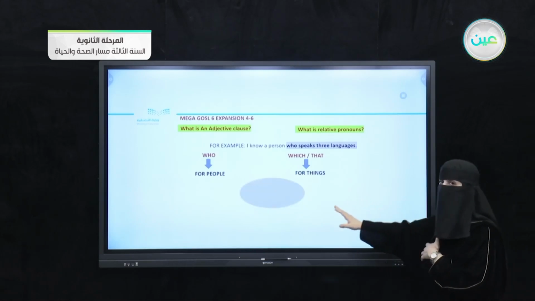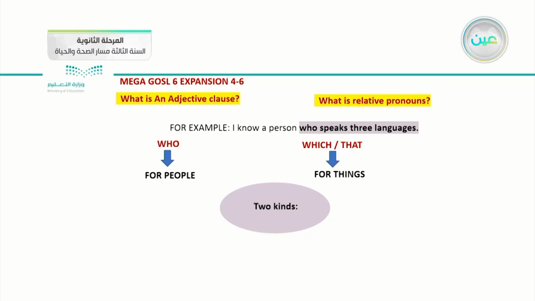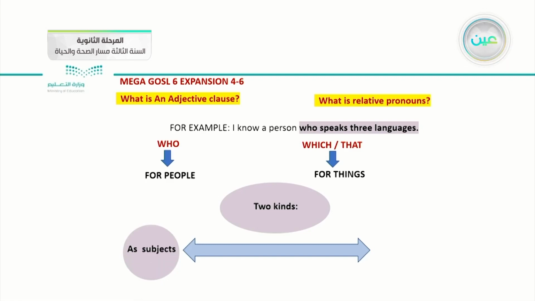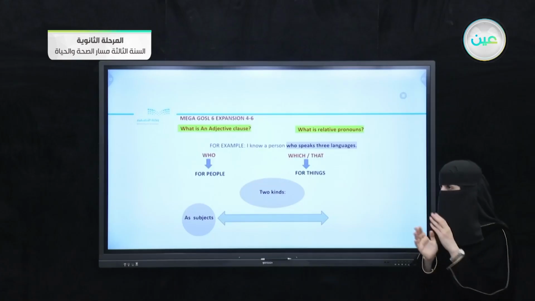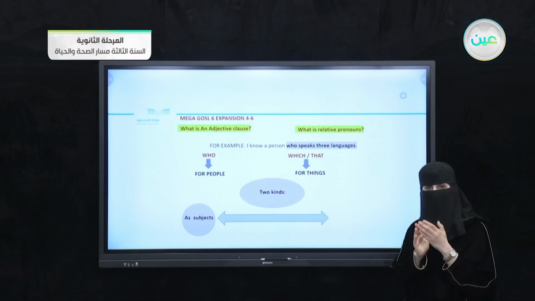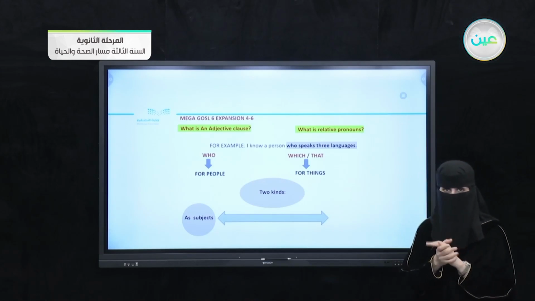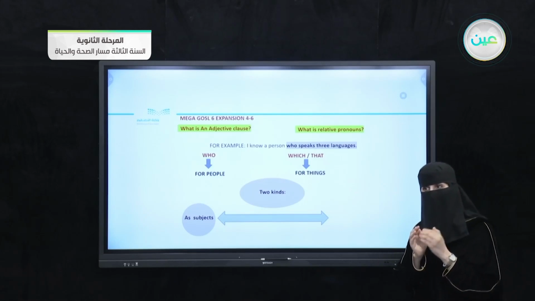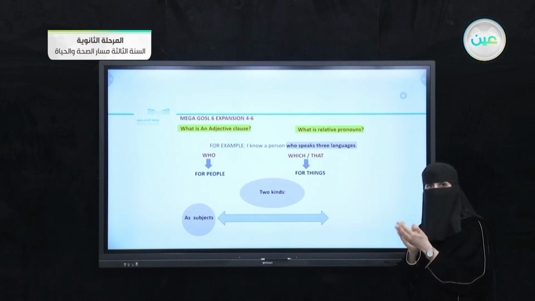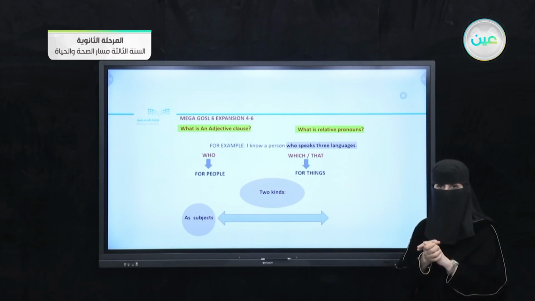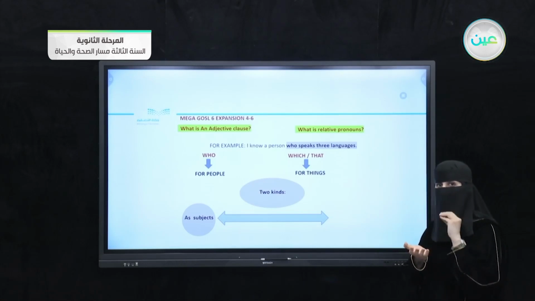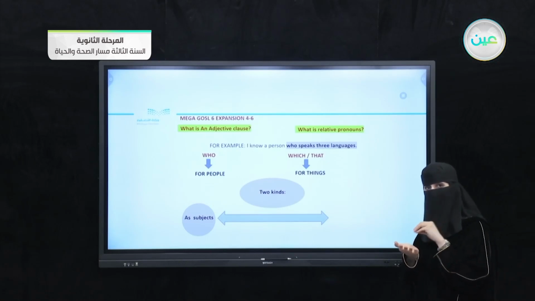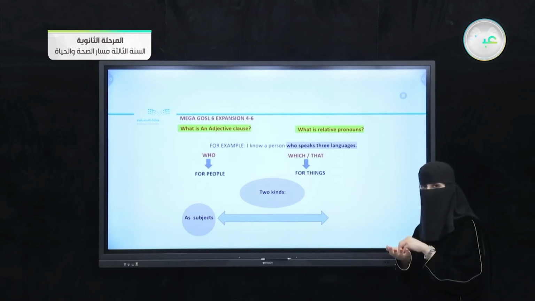After that, what do we have? We have two kinds of relative pronouns. Number one, as subject. How can I apply that relative pronoun as subject? We can use the relative pronoun as a subject. So when a relative pronoun is followed by a verb, it is what we call a subject pronoun. In that situation, the pronoun cannot be omitted, so we will always use it.